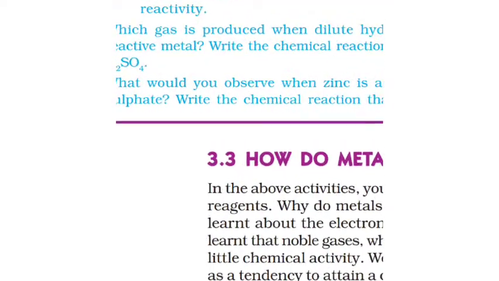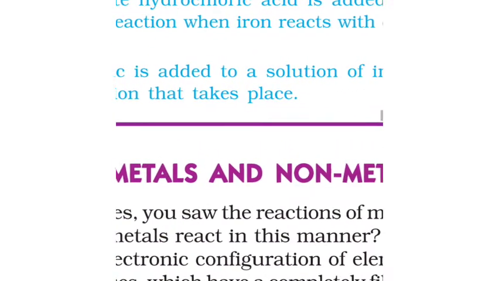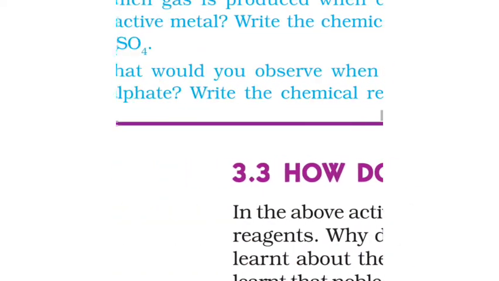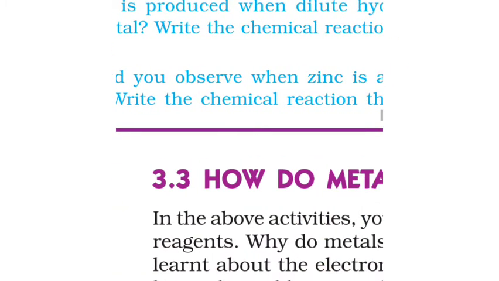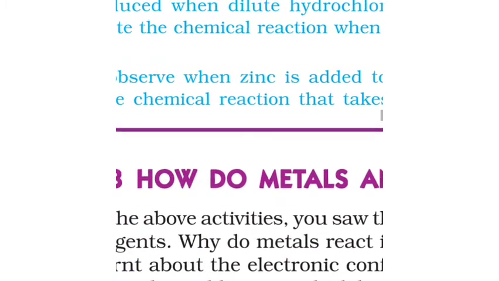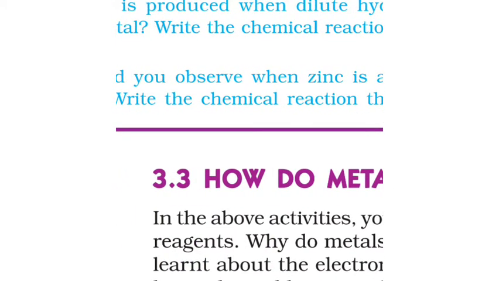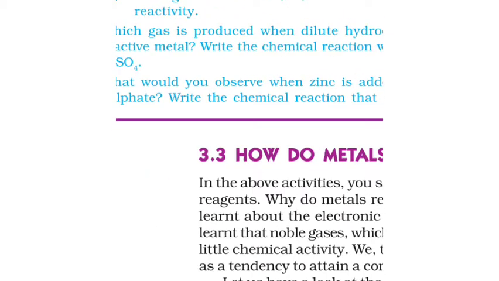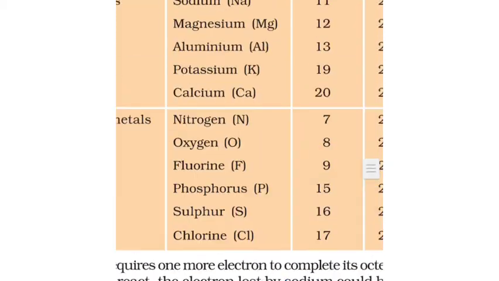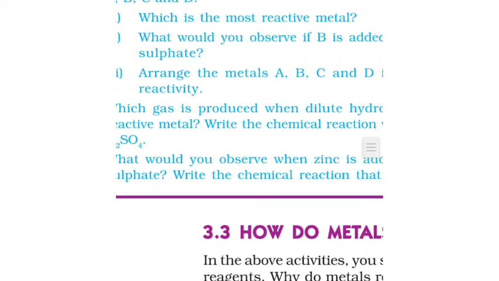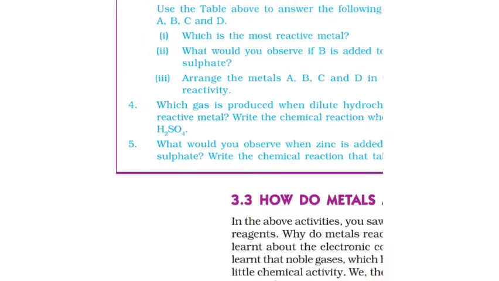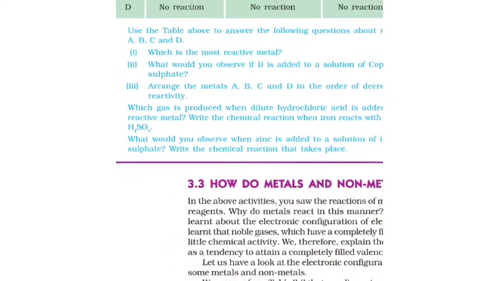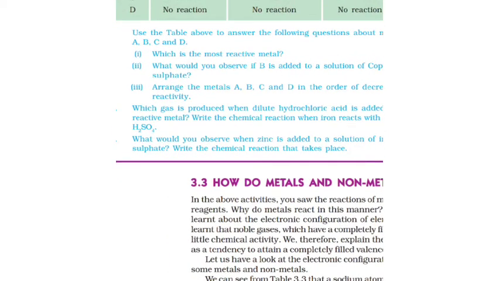What would you observe when zinc is added to a solution of iron sulfate, and write the chemical reaction that takes place? Solution of iron sulfate is light green. When zinc is added to a solution of FeSO4, it gets decolorized and iron gets precipitated. That is FeSO4 plus Zn gives ZnSO4 plus Fe. FeSO4 is light green, ZnSO4 is colorless. FeSO4 is aqueous, zinc is solid, ZnSO4 is aqueous, and Fe is solid.